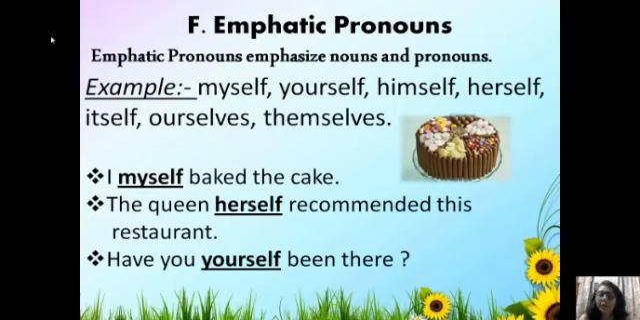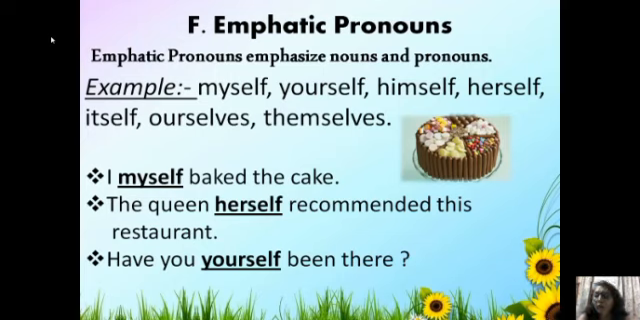I myself baked the cake. The queen herself recommended this restaurant. Have you yourself been there? In these sentences, myself, herself and yourself are the emphatic pronouns.